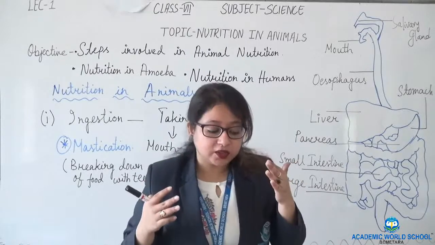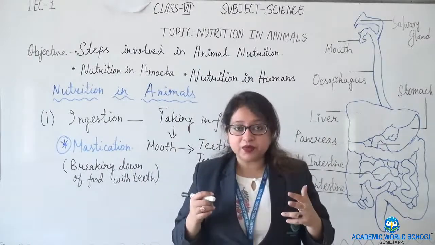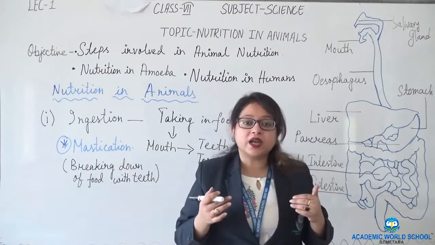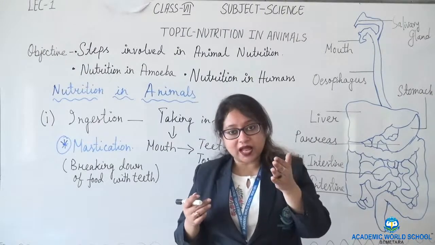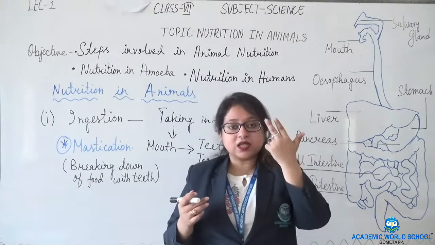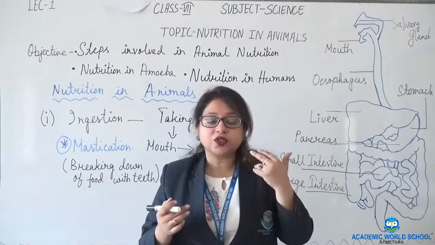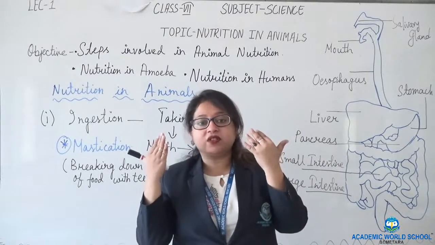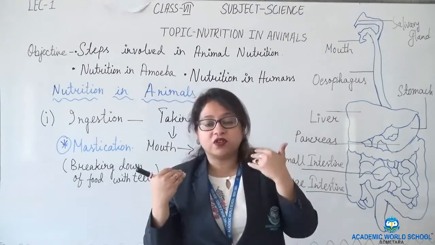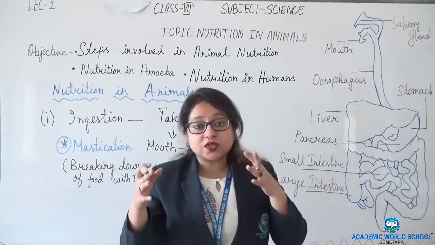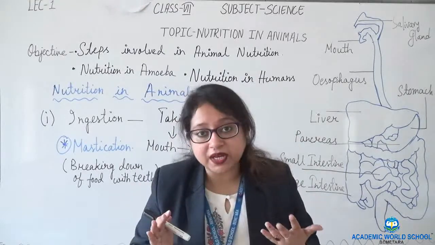So we are having total 8 premolars, and after that we are having total 12 molars. 6 on the upper jaw, 6 on the lower jaw. Means 3 on the left side, 3 on the right side, again 3 on the left and 3 on the right. Just to clear the confusion, I am repeating it once again.